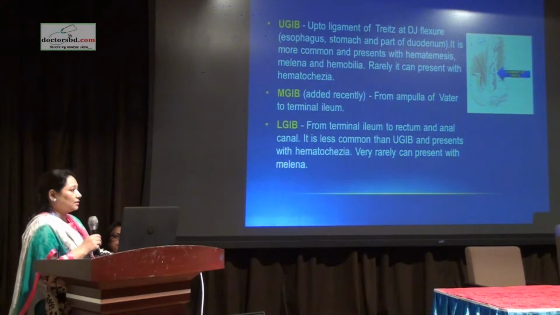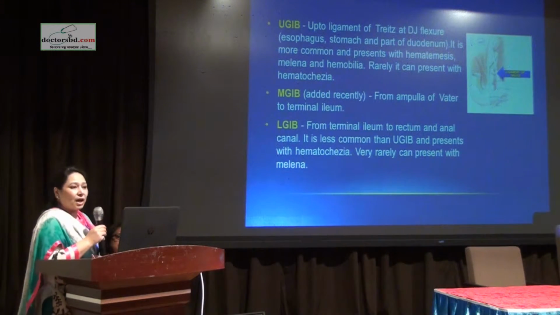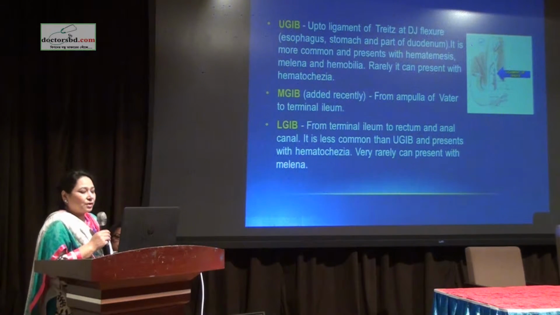Again, it is divided into upper GI bleed, mid GI bleed, and lower GI bleed. Previously, it was divided only into two, the upper and lower GI bleed. But recently they have added the mid GI bleed because endoscopy in this region, from the ampulla of Vater to the terminal ileum, is not approachable that easily. So that poses a clinical importance. But radiologically, we can still say upper GI and lower GI bleed. The upper GI bleed extends up to the ligament of Treitz at the DJ flexure, and the lower GI bleed from the terminal ileum to the rectum and anal canal.